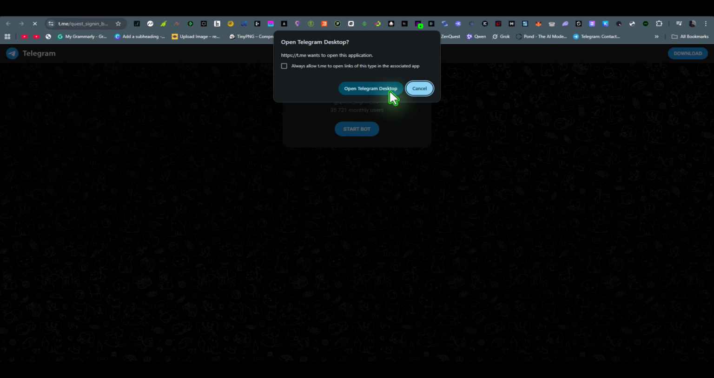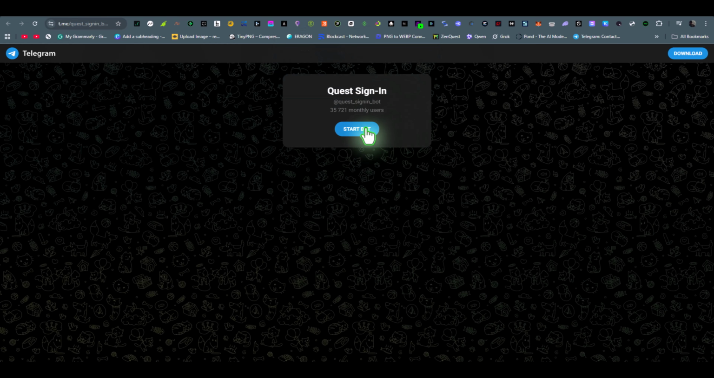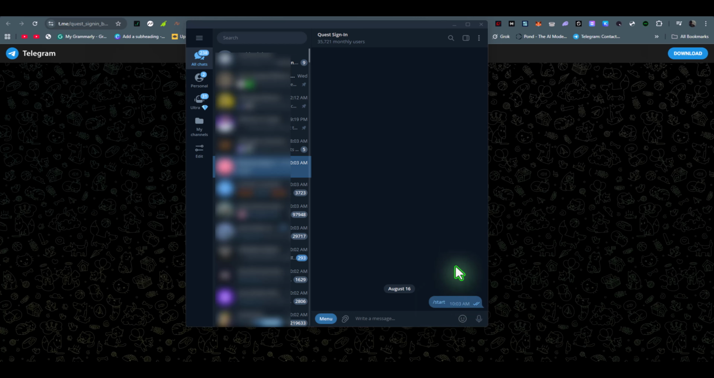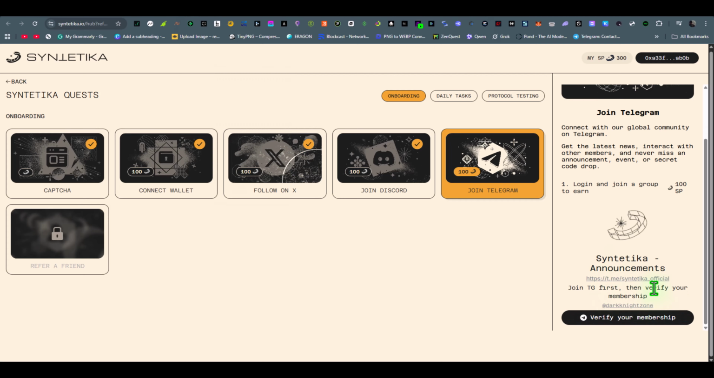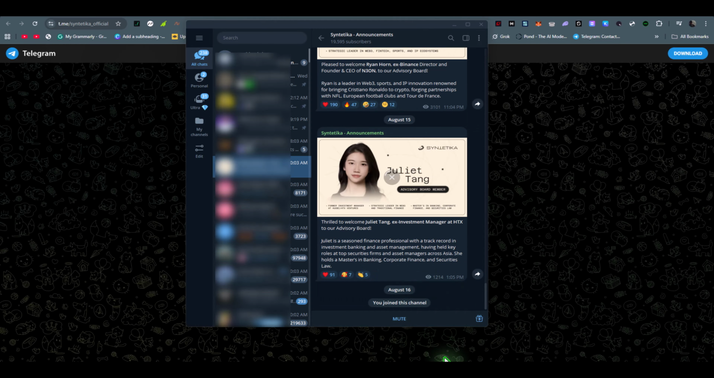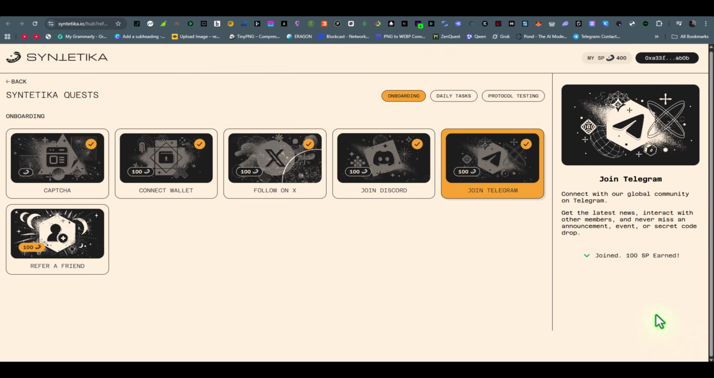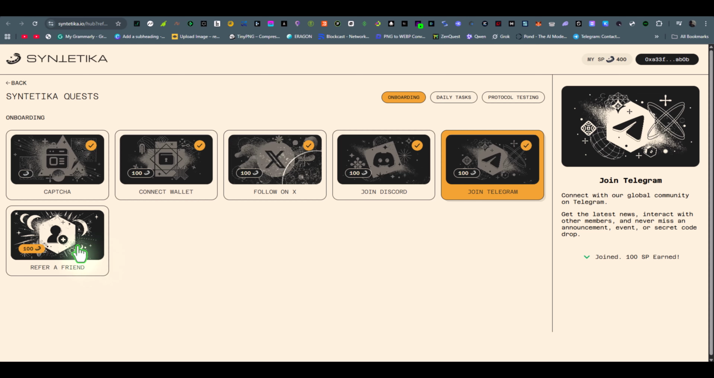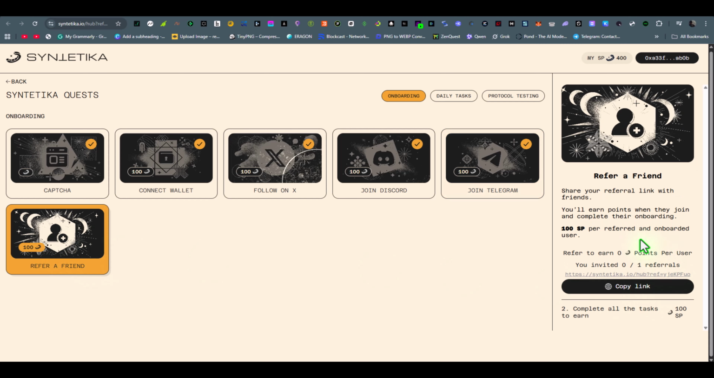Next, you need to join their Telegram, so click login, and start the bot. Now click this link to join their channel, join the channel, go back, verify, and it's done. Here you will find your referral link, which you can share with your friends, and you will get 100 SP points for every successful referral.